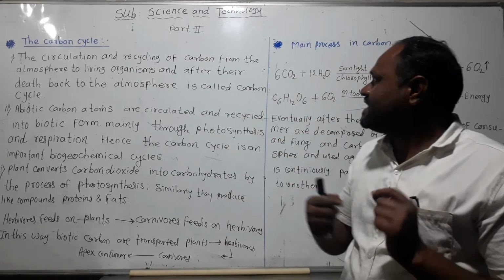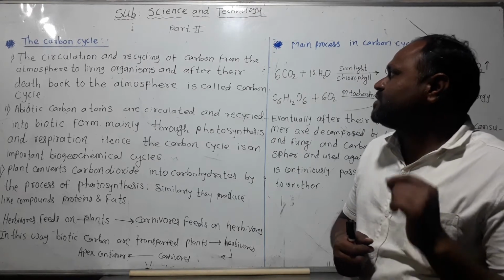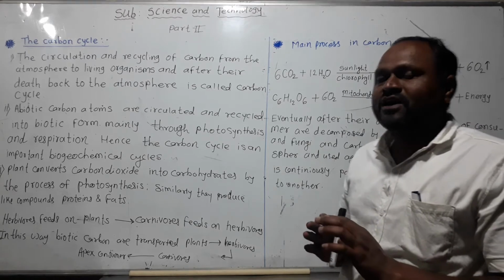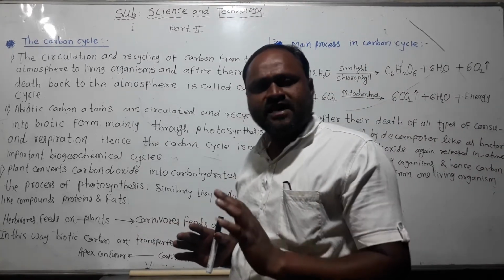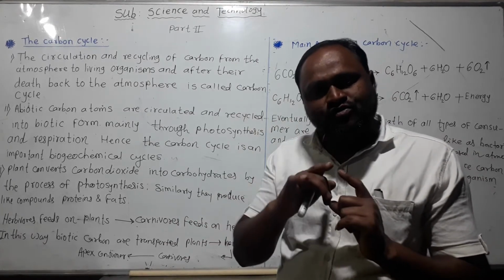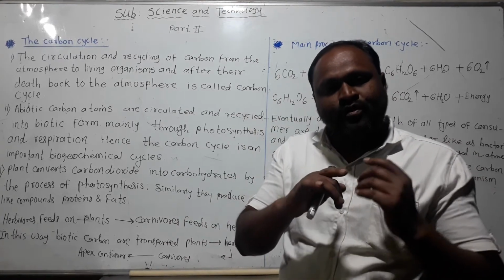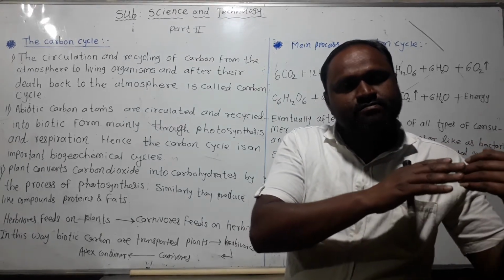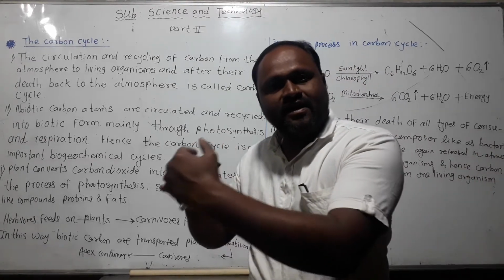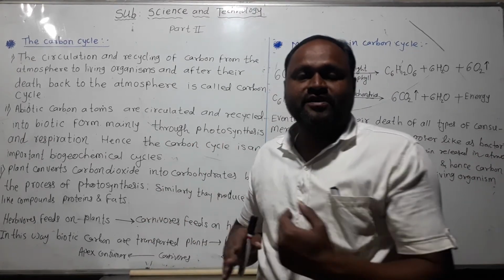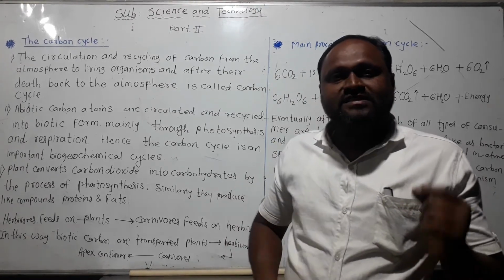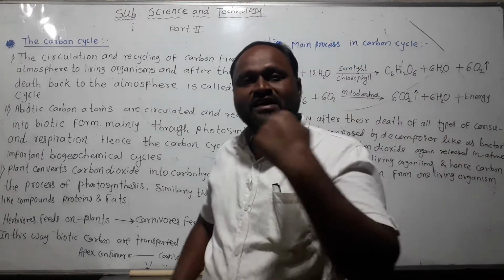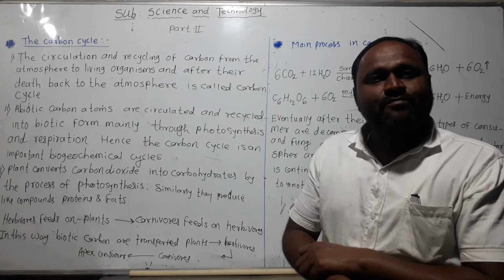The circulation and recycling of carbon from the atmosphere to living organisms, and after their death back to the atmosphere, is called the carbon cycle. Carbon cycle means carbon flows from biotic to abiotic and again from abiotic to biotic, in the form of recycling. This is called the carbon cycle.